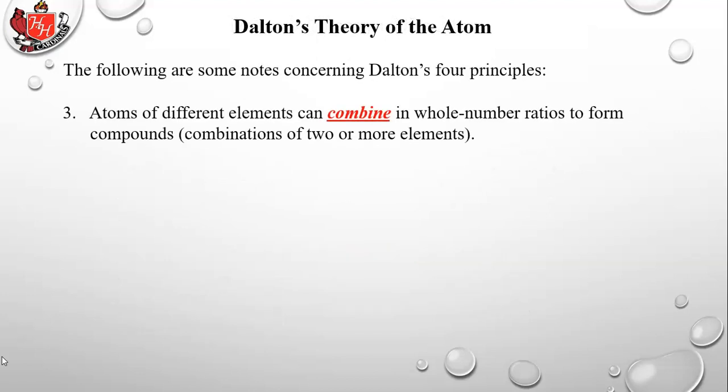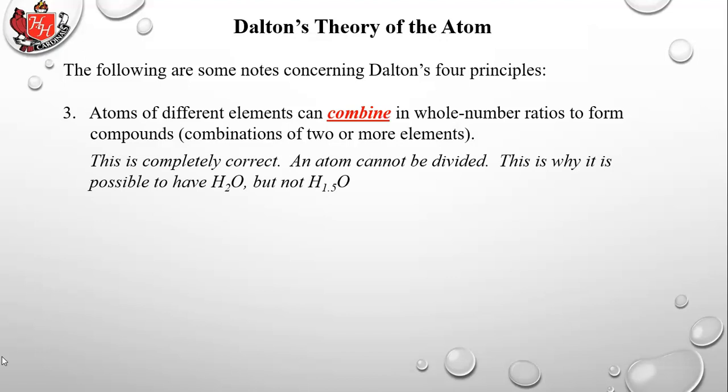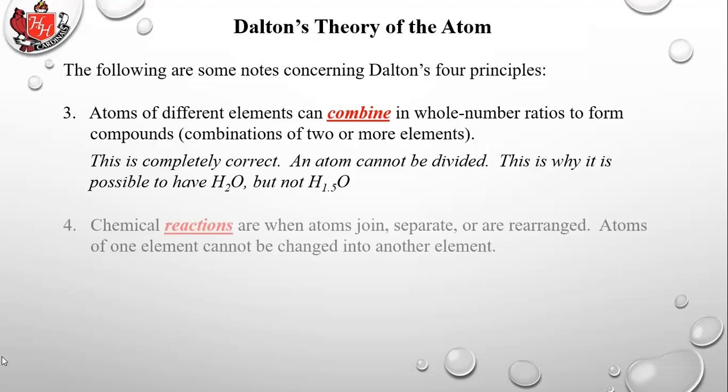Number 3, atoms of different elements can combine in whole number ratios to form compounds, combinations of 2 or more elements. This is completely correct. An atom cannot be divided. That's why it's possible to have H2O, which you know as water, but it's not possible to have H1.5O. So it has to be a whole number of atoms that combine.